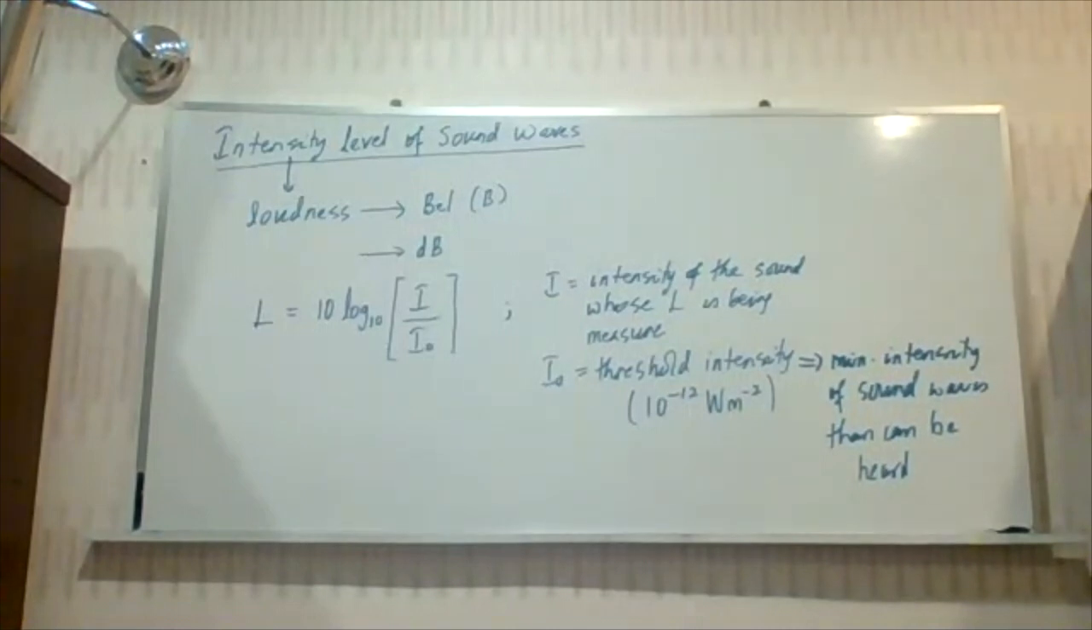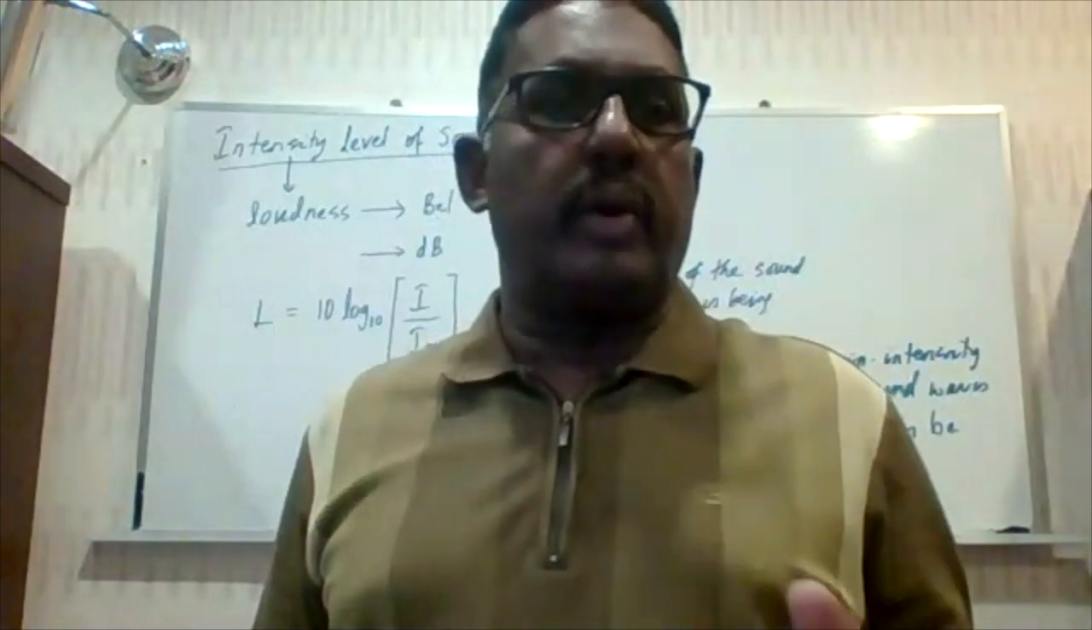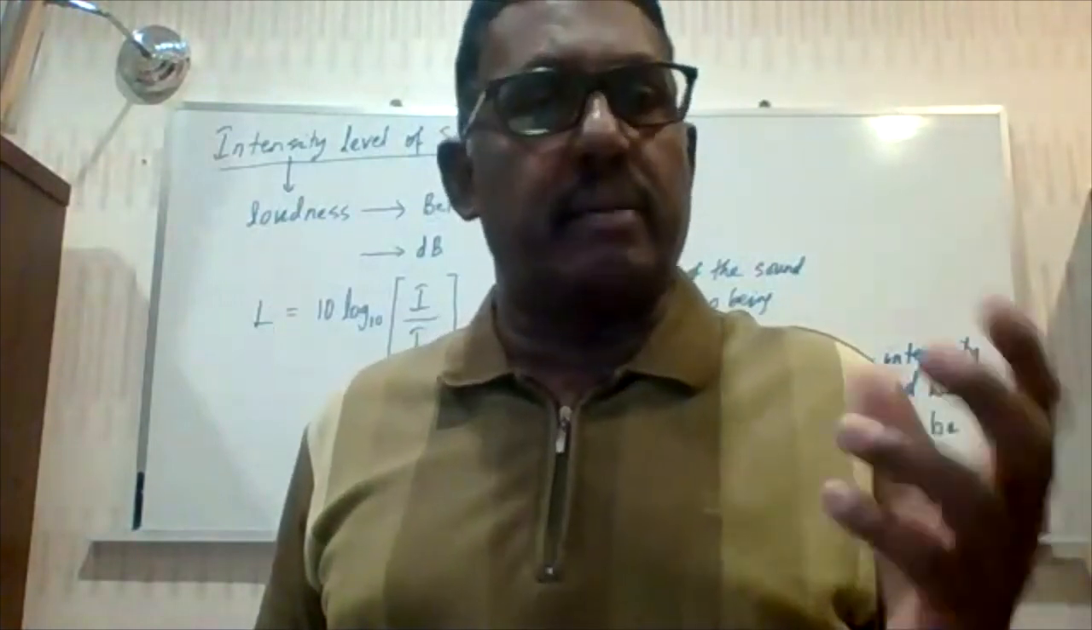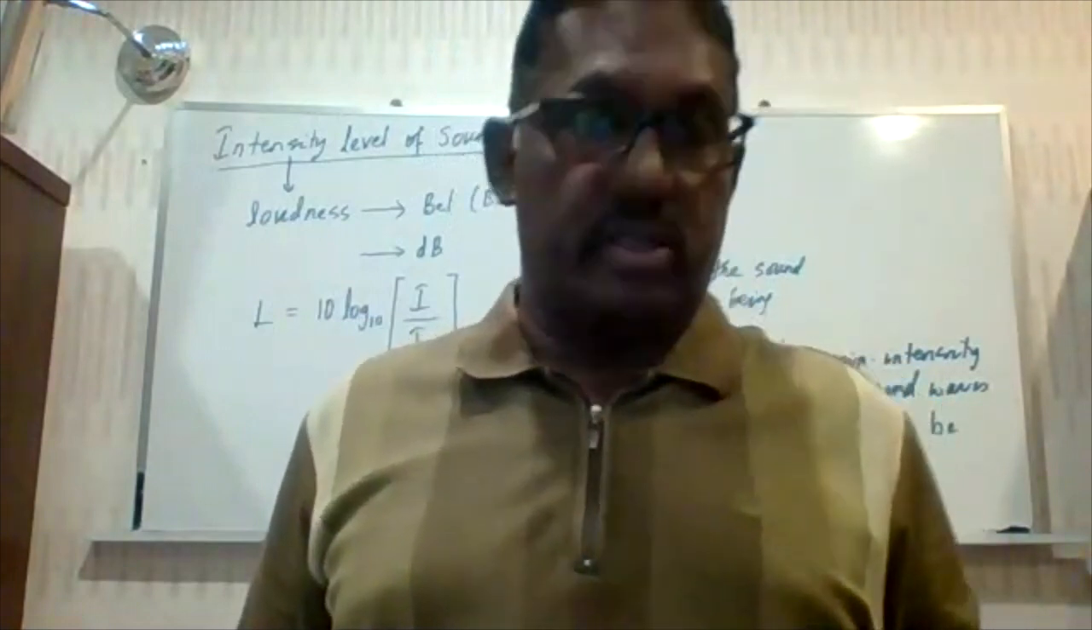And that minimum value is known as the threshold intensity, and that is about 10 to the power minus 12. Don't forget, at your lower form, you have learned what we call the threshold frequency. Threshold frequency is the minimum frequency of sound that can be heard. And that minimum frequency for human beings is about 20 hertz.